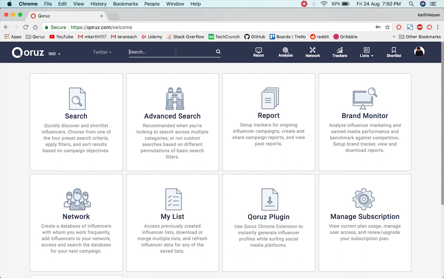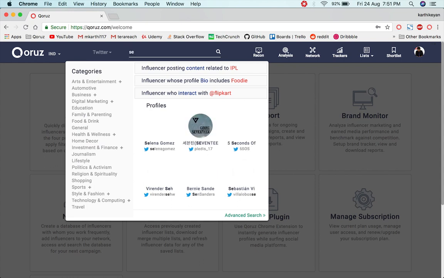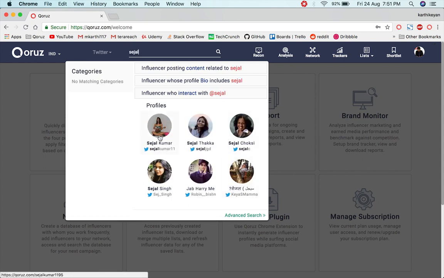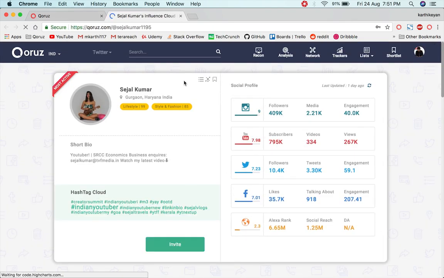To start off, I'll begin with a typical influencer profile on Qoruz. As I told earlier, a typical influencer profile in Qoruz consists of three main factors. One is the social profile, where you get all the social insights of a particular influencer. Basically, you will get to see which platforms an influencer is active on, and what engagement the influencer gets for that particular platform.